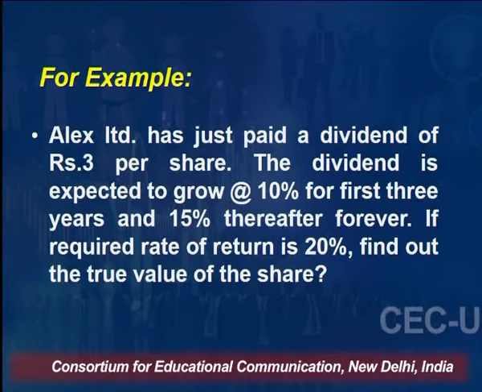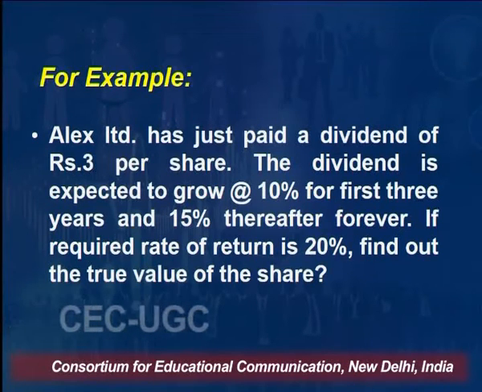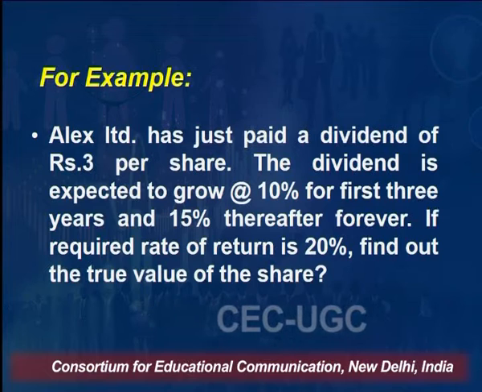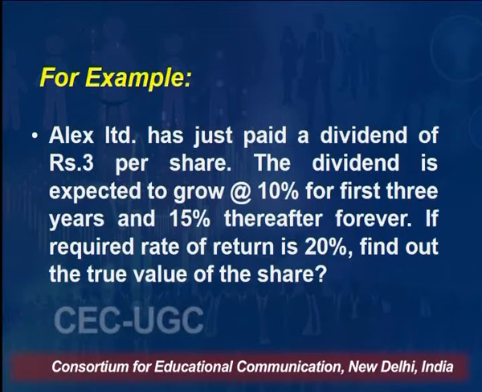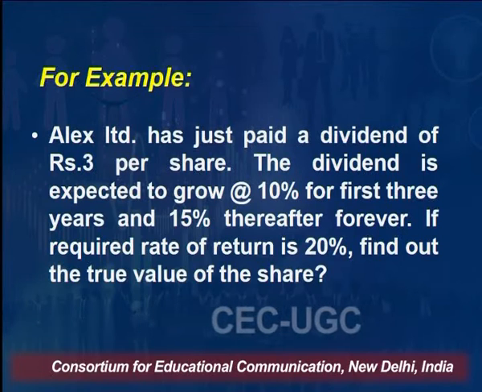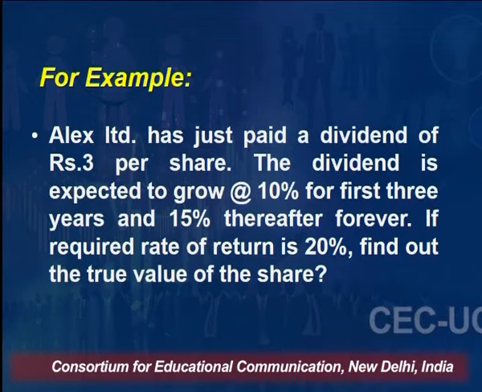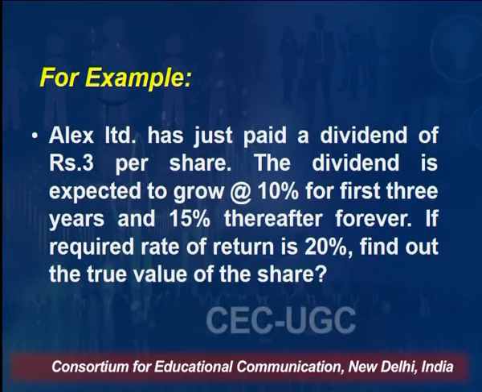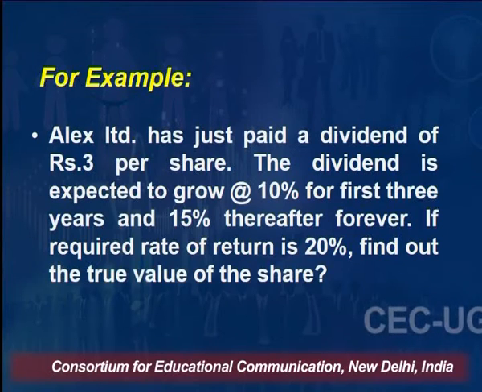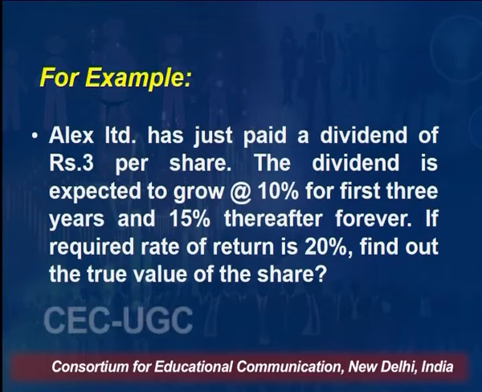It is not necessary that I should take that 15% forever. I could have taken that 15% for another 5 years and then 18% forever, right? I am keeping the thing simple so that it is simple to understand, right? So I am presuming in the first 3 years at 10%, and after that it will grow at the rate of 15% forever. And I am presuming here in my example that the required rate of return on investment for an investor is 20%. So find out the true value of the share.